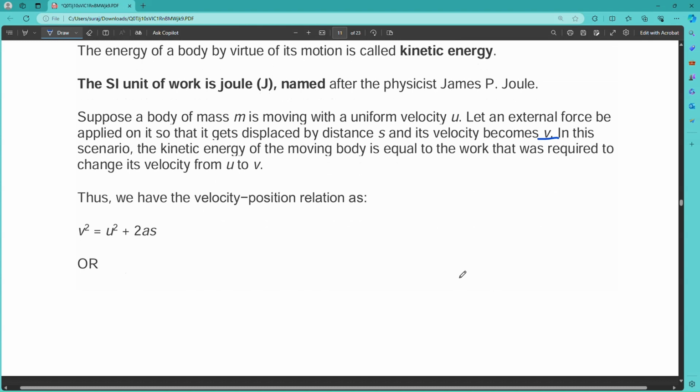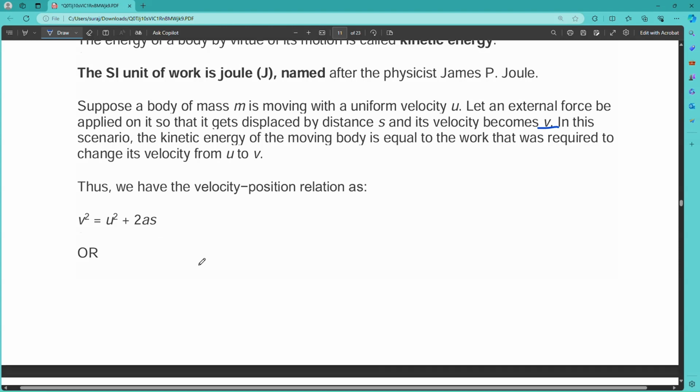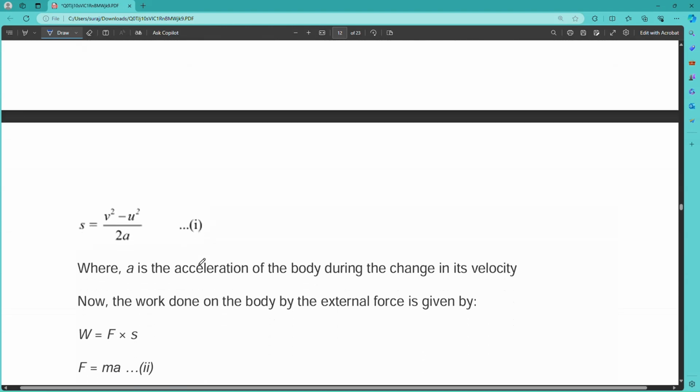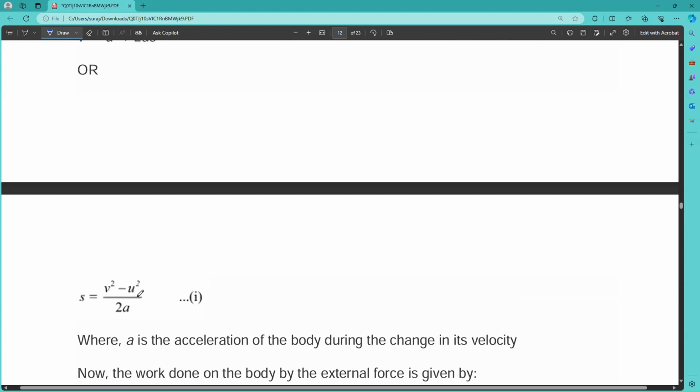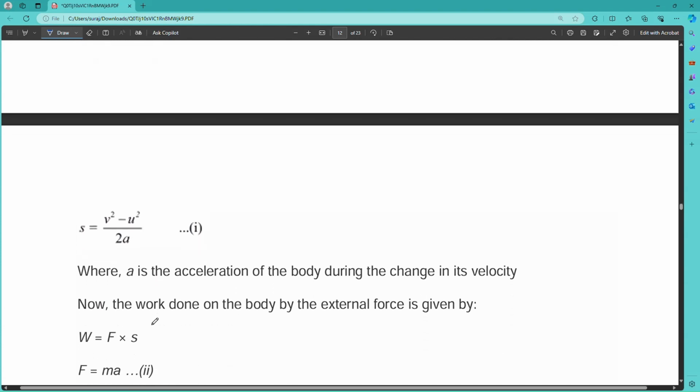We know from the equations of motion that v square minus u square equals 2as, or v square equals u square plus 2as. So s equals v square minus u square by 2a. Here we have got the displacement from that formula, where u is the initial velocity, v is the final velocity, and a is the acceleration.